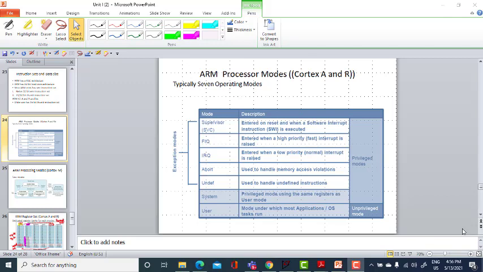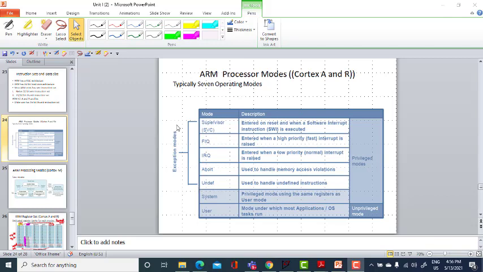Of the 7, 6 are in privileged mode, and 1 is in unprivileged mode. Of the 6 privileged modes, 5 handle exceptions, namely supervisor, FIQ, IRQ, abort and undefined, which are the exception modes.